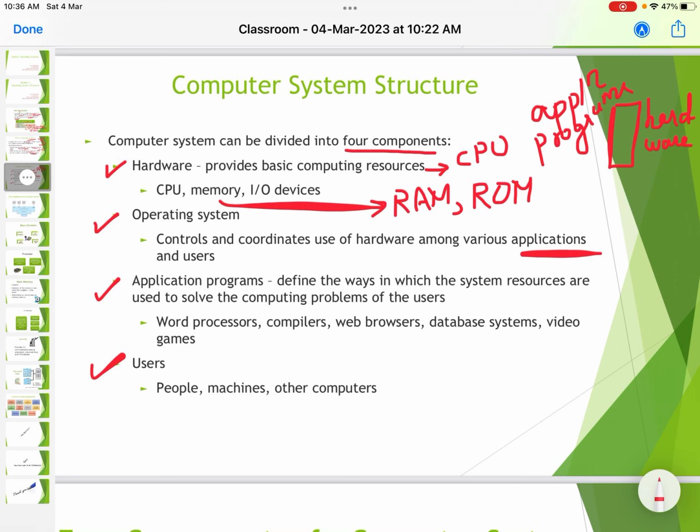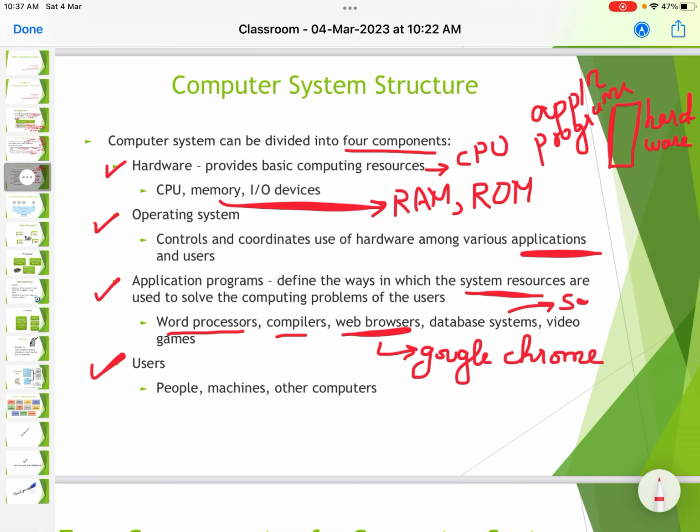So it is an intermediary or interface or a middleman between the application programs and the hardware. Application programs define the way in which the system resources are used to solve the computing problems of the user. So how you are designing the system resources so that the user problems can be solved. For example, word processors, compilers, web browsers like Google Chrome, then database systems like SQL Server, then video games.